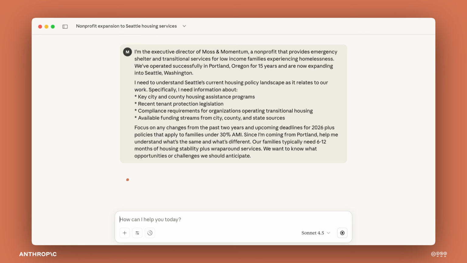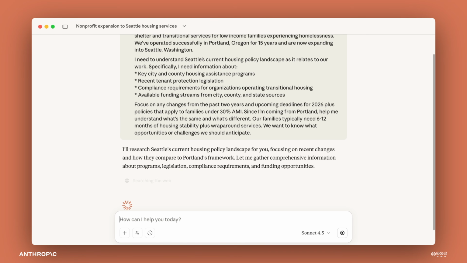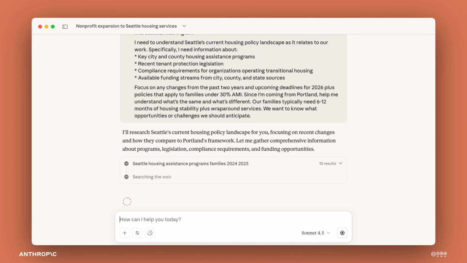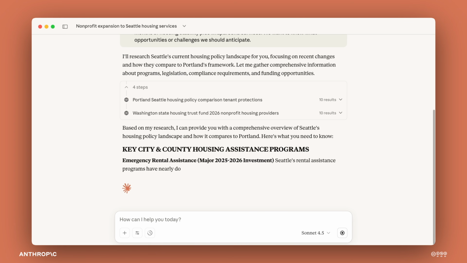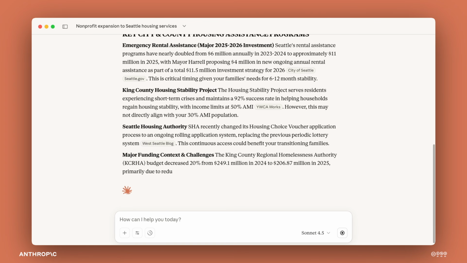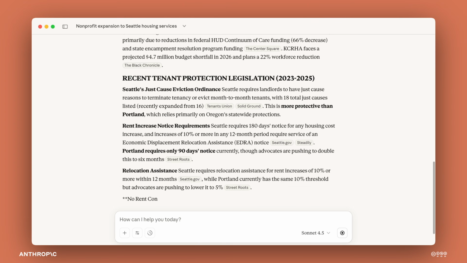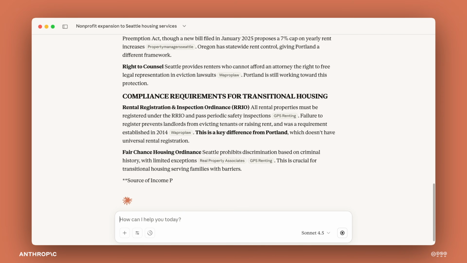And a quick pro tip: if you have a lot of information to share, try dictating or uploading content to establish this context faster. So now let's watch as AI provides a comprehensive response covering Seattle's major housing programs, recent tenant protection laws, and available funding sources. The final result looks all right: detailed, well organized, covering all the points requested. But this is where discernment becomes critical.